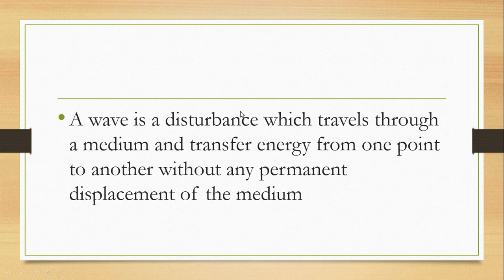And there is transfer of energy from one point to another without any permanent displacement of the medium. Again, a wave is a disturbance which travels through a medium and transfers energy from one point to another without any permanent displacement of the medium.